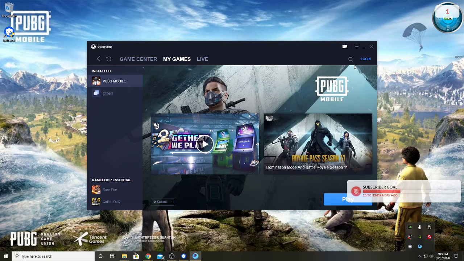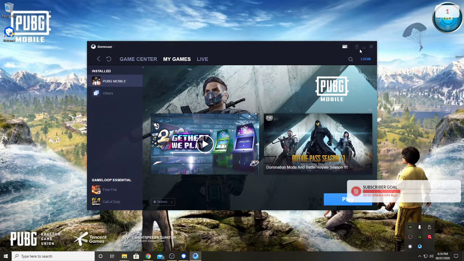This video shows how to fix the mouse glitch, graphics glitch and the update glitch which is happening due to this emulator, Gameloop. So what you have to do is uninstall it, because if you try to update it, the update is not going to happen. You have to just uninstall this.